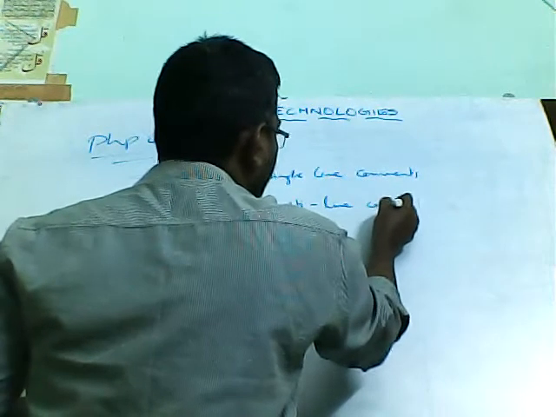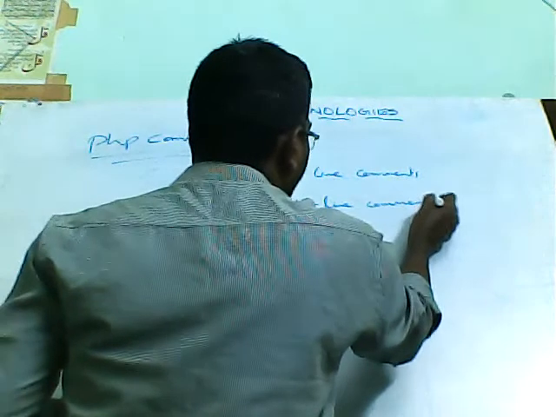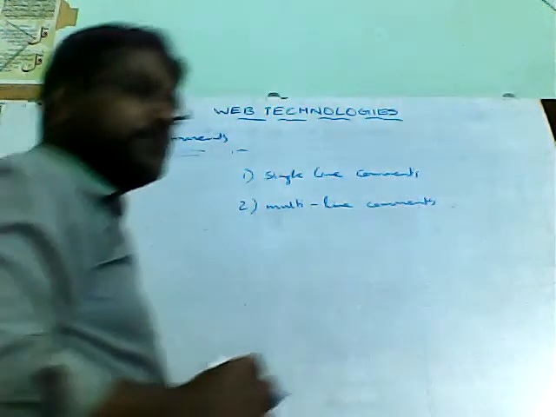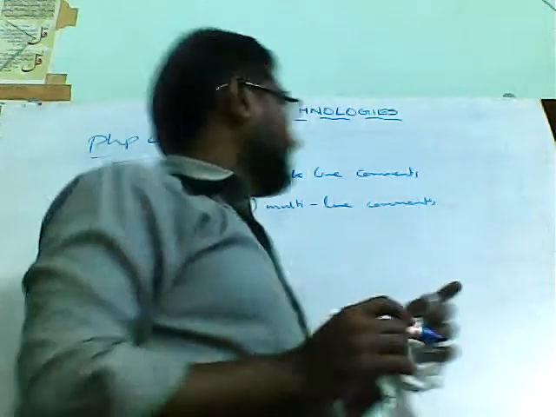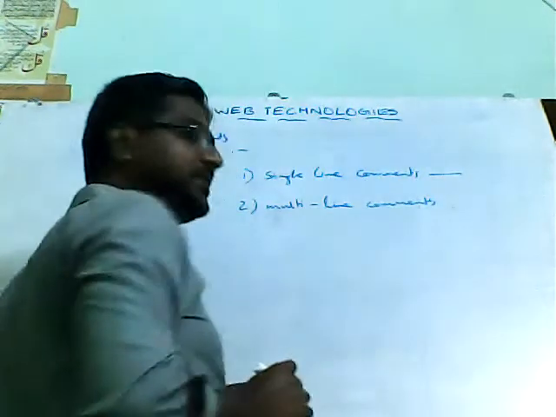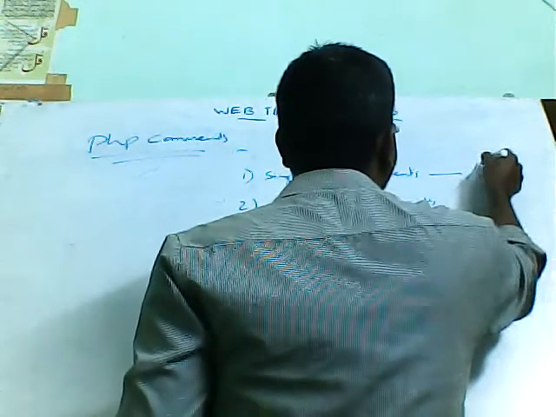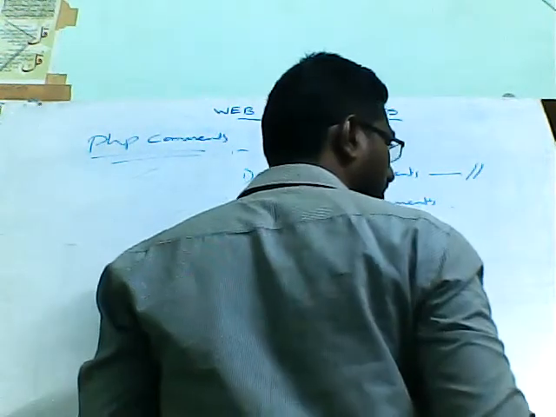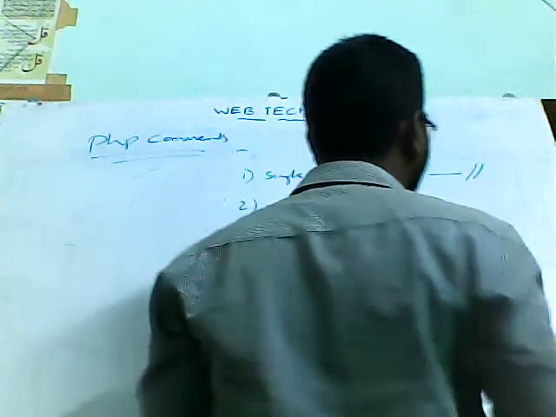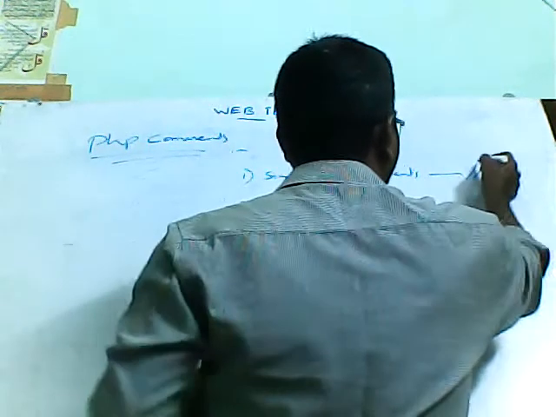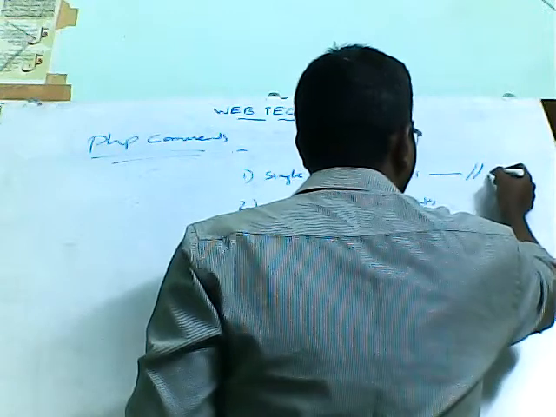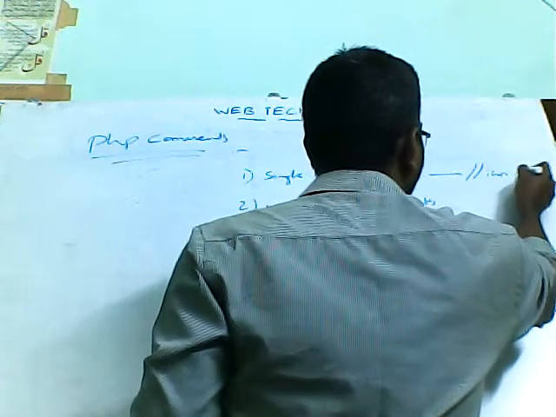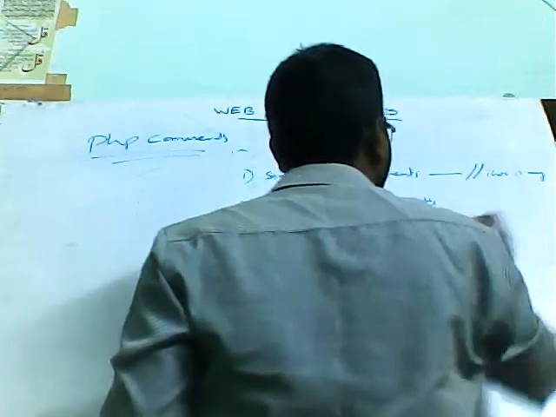Multi-line comments. Single line commenting and multi-line commenting both are available in PHP. So how to write single line comments? You can use a double forward slash, and you can write anything after it, like an explanation.